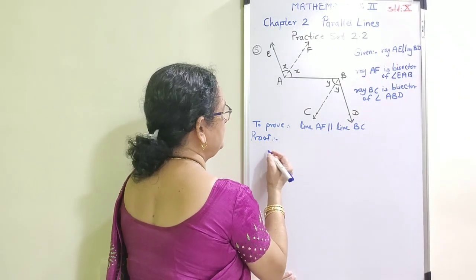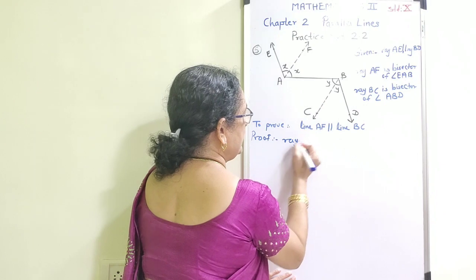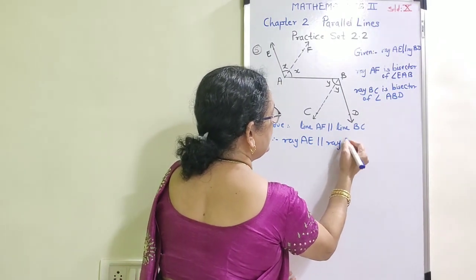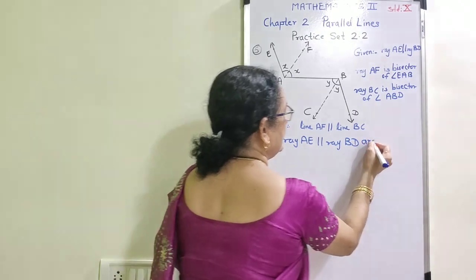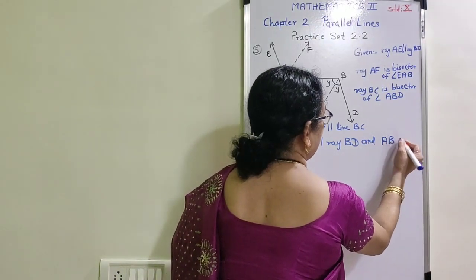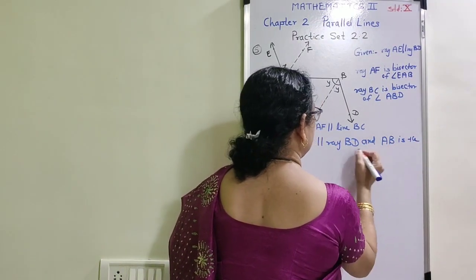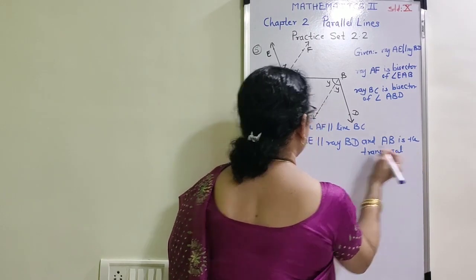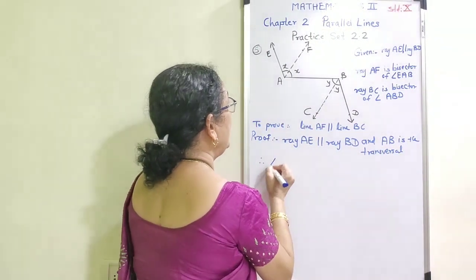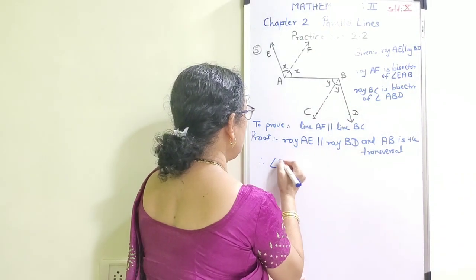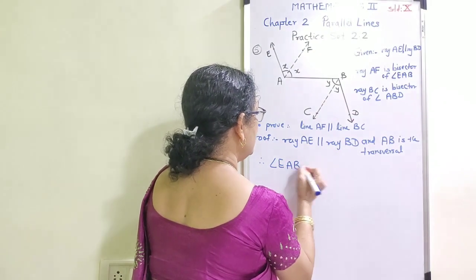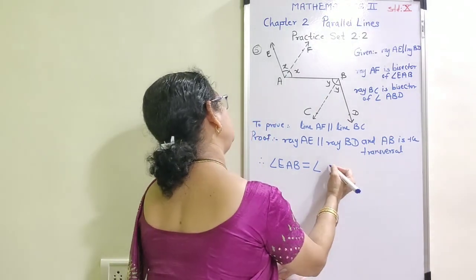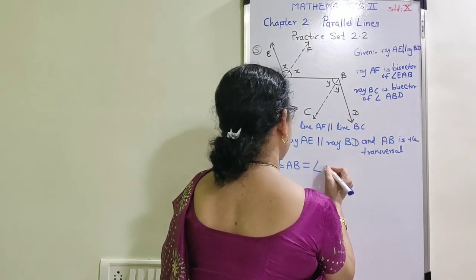Write the first step. Ray AE is parallel to ray BD and AB is the transversal. Therefore, angle EAB is equal to angle ABD.